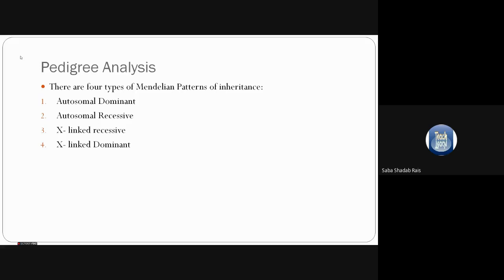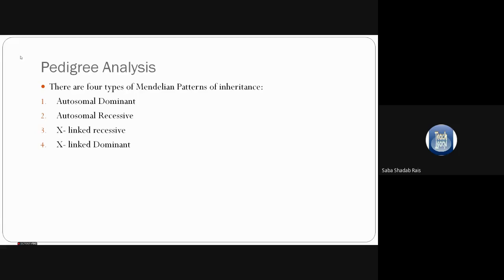X-linked recessive is possible in the case of the female. Why? Because female have two X chromosomes, right? So if she is receiving a recessive copy of an allele, at that time she will be X-linked recessive. But male is getting only one X chromosome.